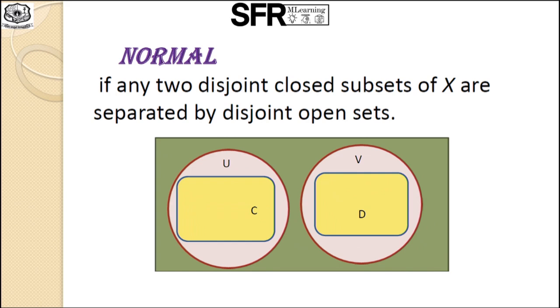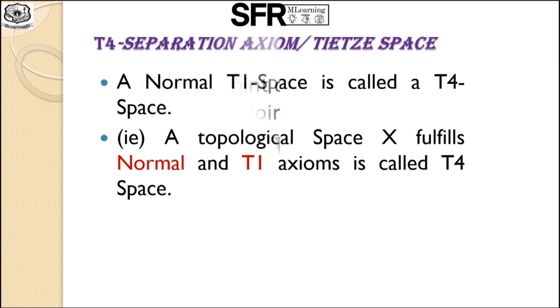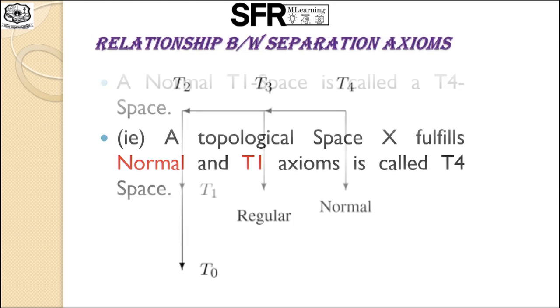Next concept is normal space. For normal space, we consider two closed sets C and D. Then there exist two disjoint open sets U and V such that U contains C and V contains D. This kind of concept is called normal space. And then next one, the T4 separation axiom. This is nothing but a T1 space along with the normal space, that is called a T4 space.